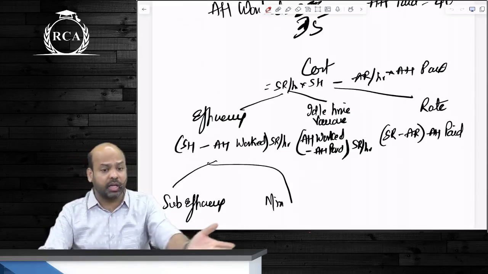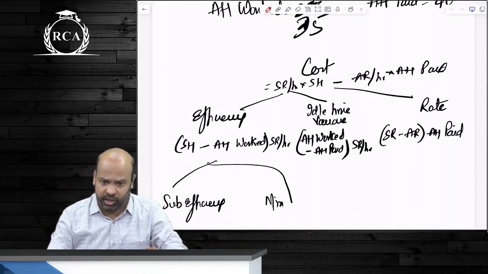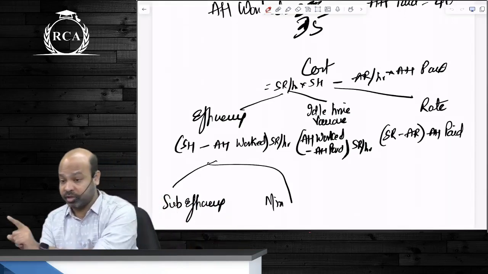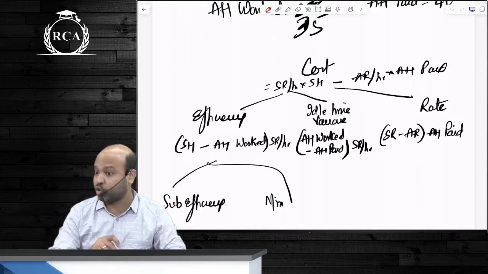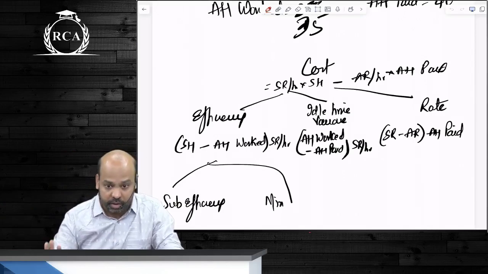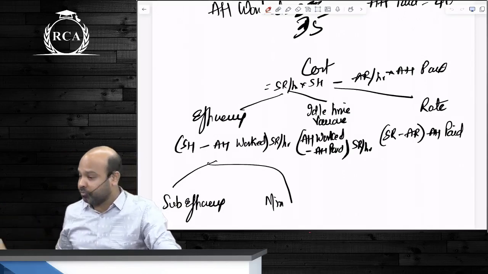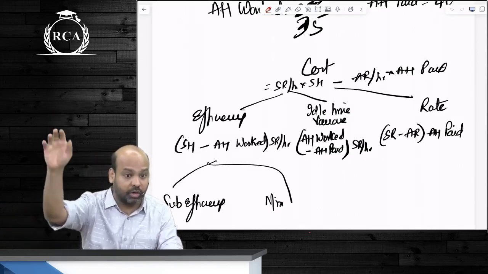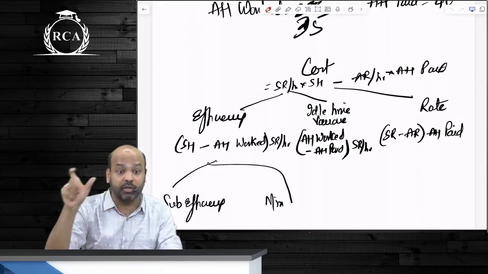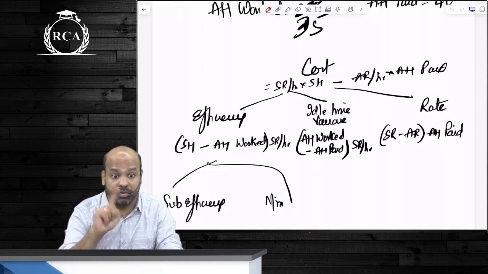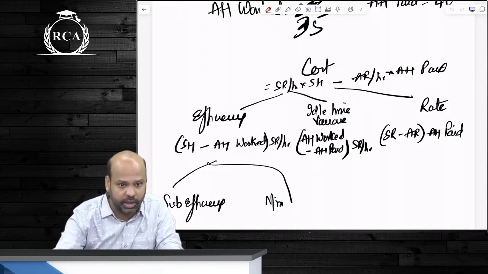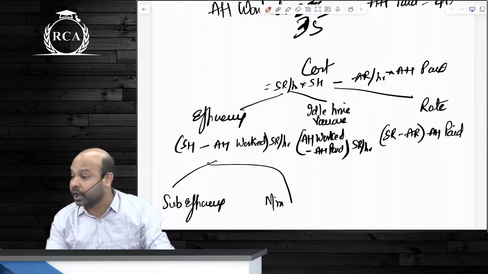We are all sitting in the class every day for 8-9 hours. Yes or no? Is the efficiency of every student the same? So there is an efficiency variance for every student. A few are favorable, the majority adverse, whatever. But what if I am outside and do not come to the class for 1 hour? What will that become? Idle time variance. That will not come under efficiency, because there was nothing to do in class. So that will come under idle time variance.